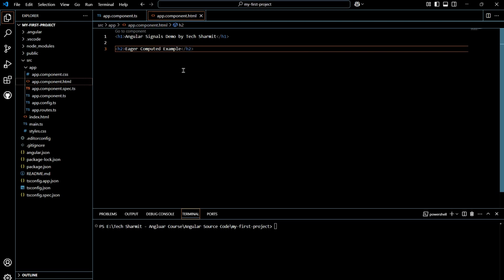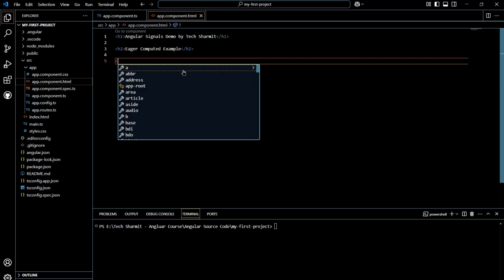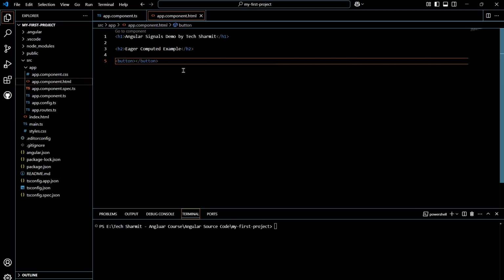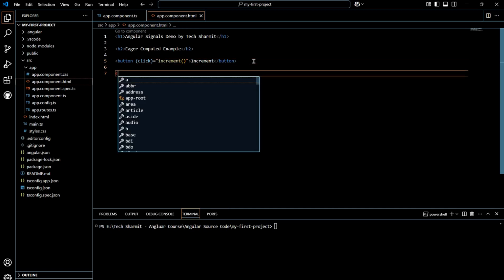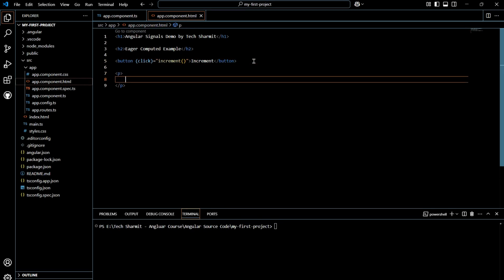Then we will write a button with a click event, and in the click event we will write increment(), and then write Increment as the button text. Then we will print the value of the counter, so here I'll write curly braces and the counter value.